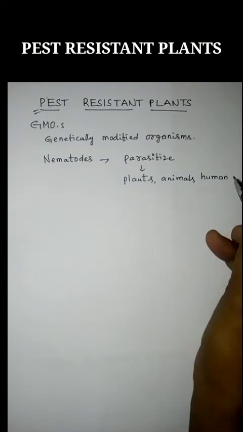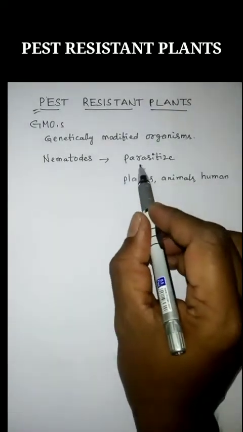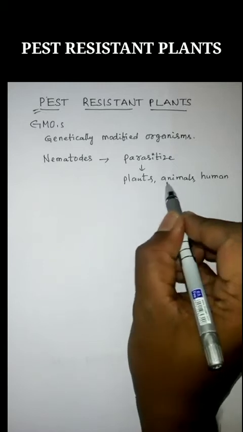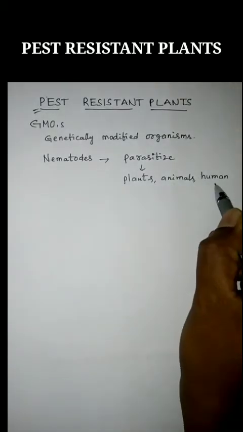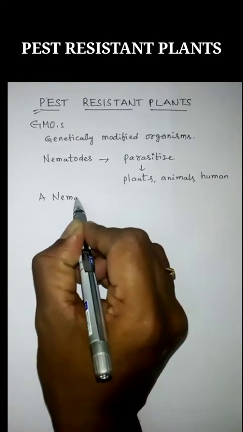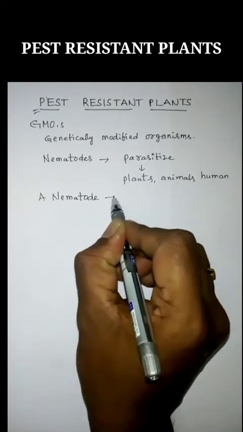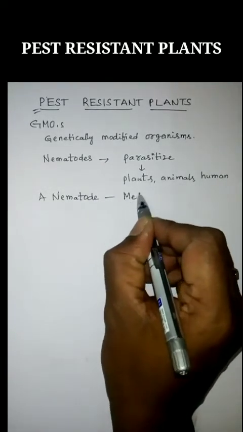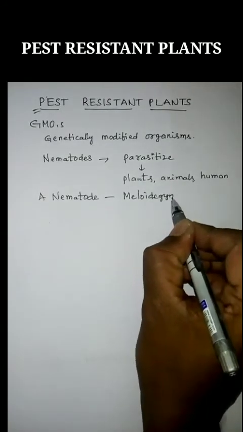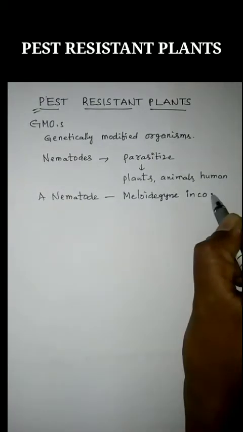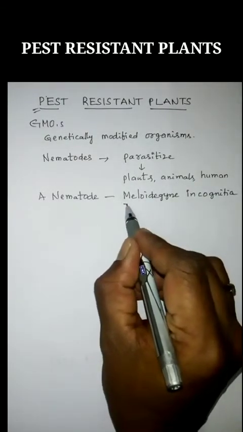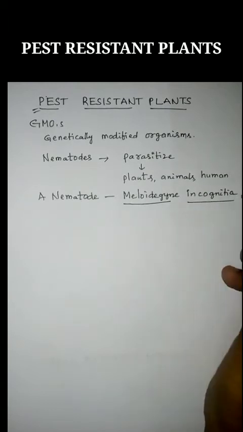We have a nematode as an example, and the name is Meloidogyne incognita.